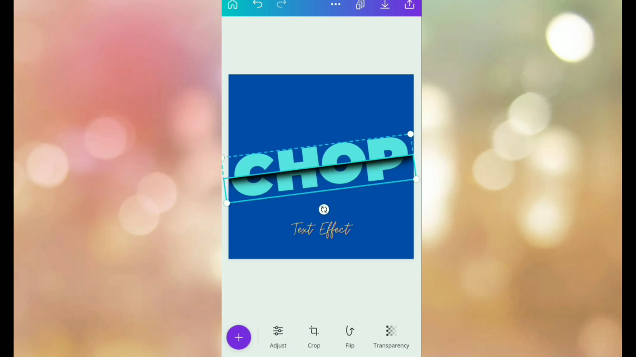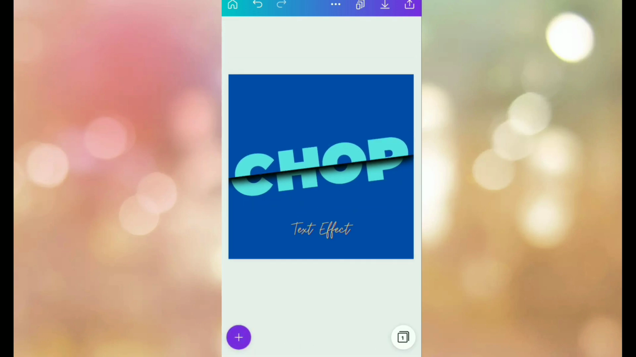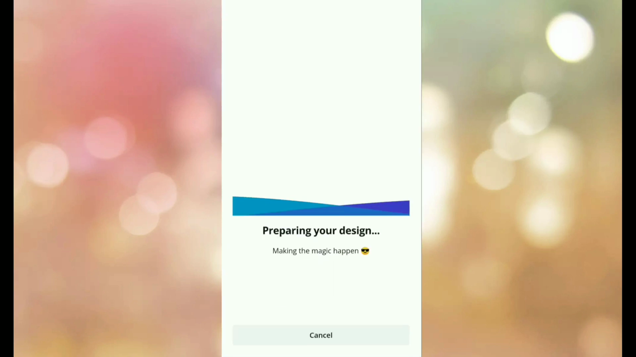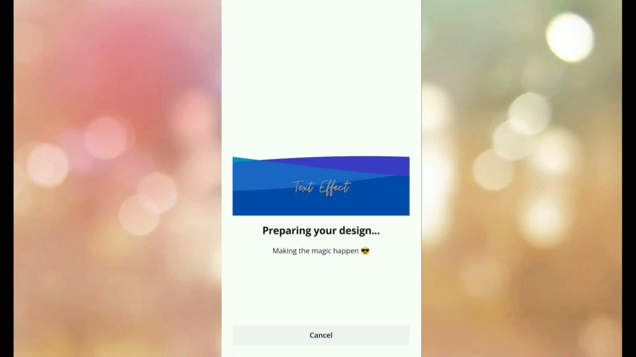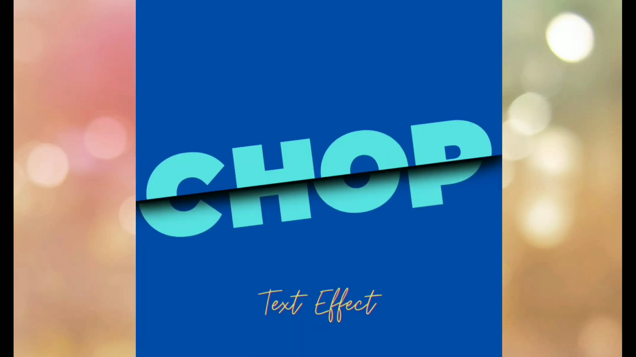I think we are there with our chop effect. So it has been done. Now we're going to save it. Okay, so the final effect is going to look like this.